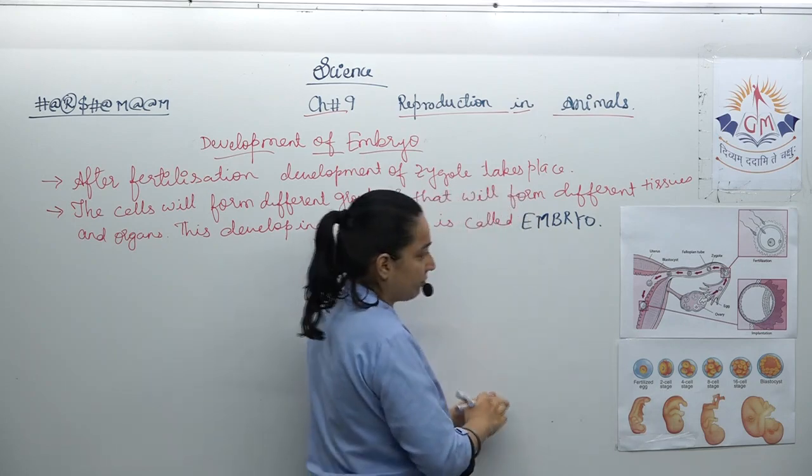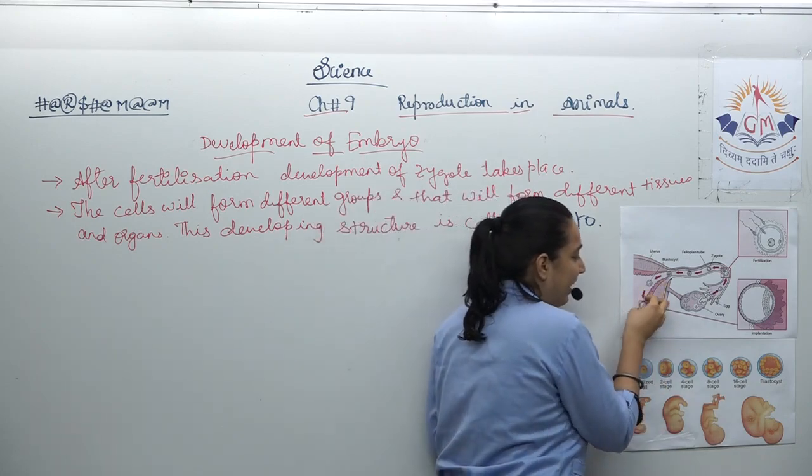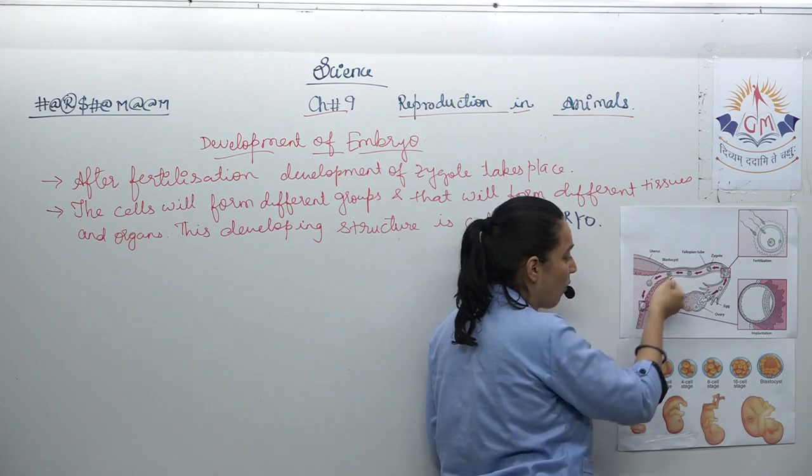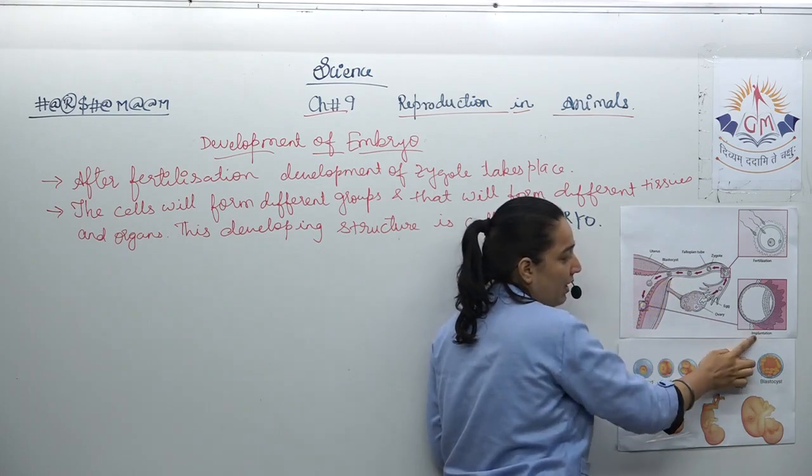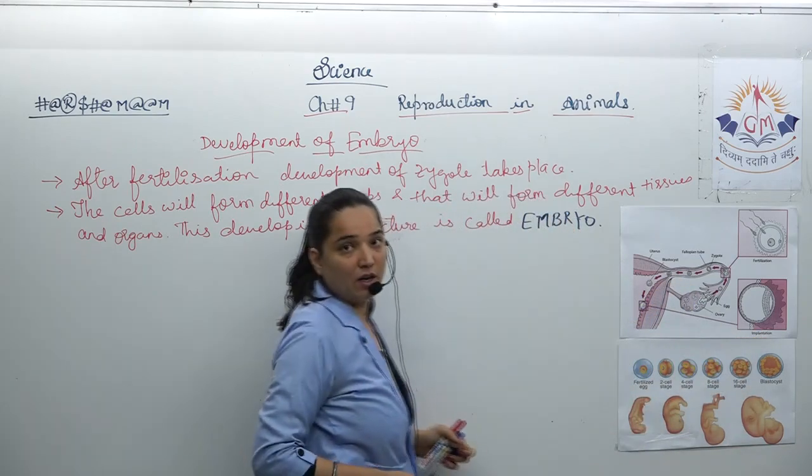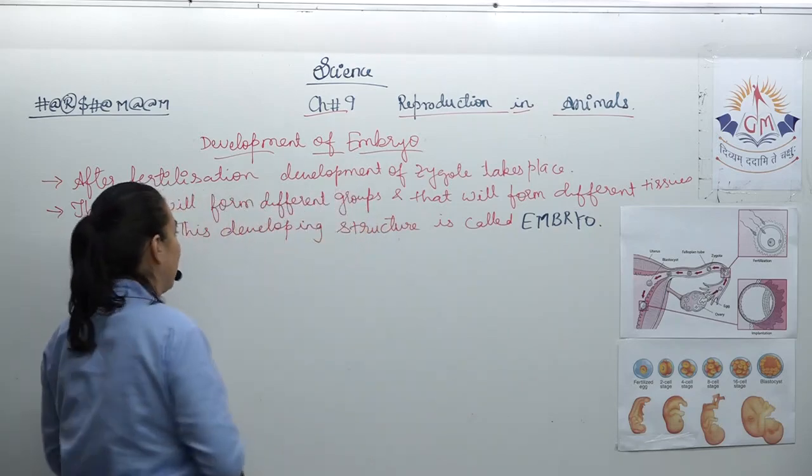And when it is getting embedded into the wall of the uterus, what is it called? Implantation.